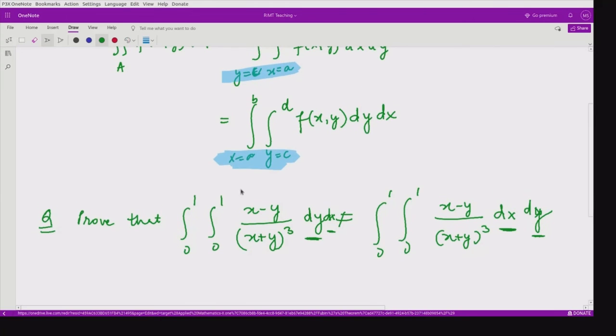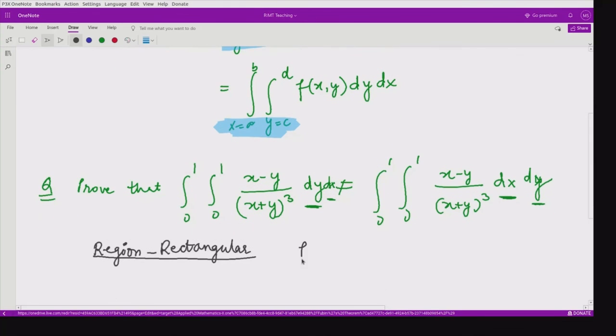Fubini's result says that whenever you are given a rectangular region, here the limits are from 0 to 1 and 0 to 1. So the region is rectangular, there is no doubt in that. But if you see in this particular region, your function is not continuous. What is your function here? f of x comma y is x minus y divided by x plus y whole cube. This function is not continuous in the given rectangular region.